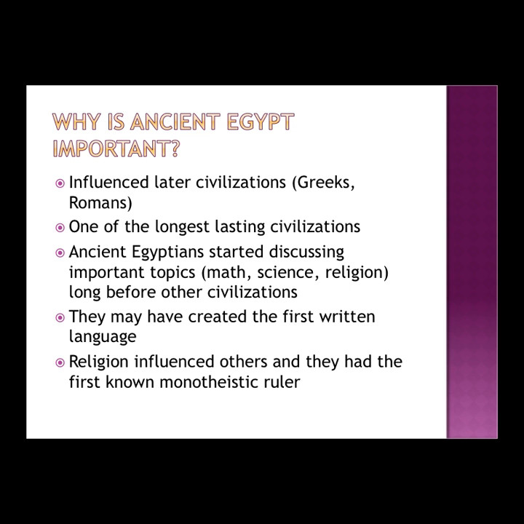As stated before, Egyptians started discussing subjects such as math, science, and religion before many other civilizations. They created the first written language, and their religion has had influence on other civilizations' religions, especially their monotheistic ruler.